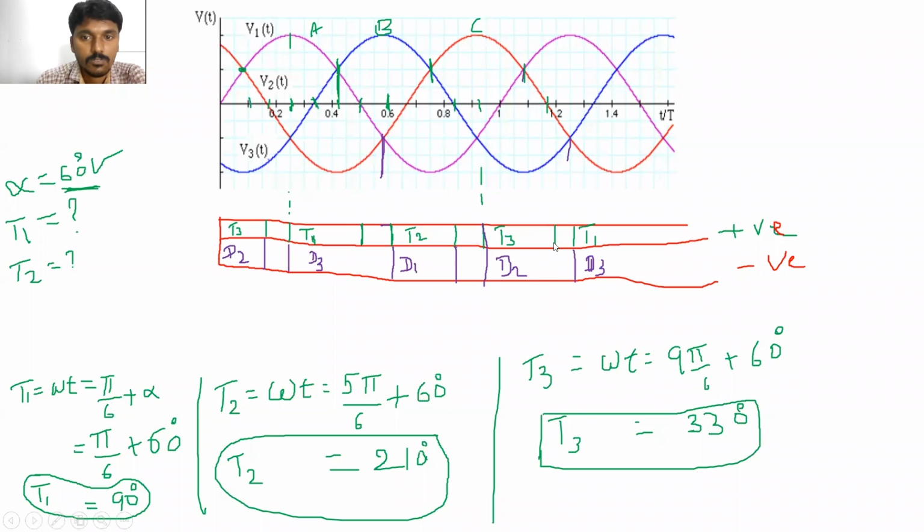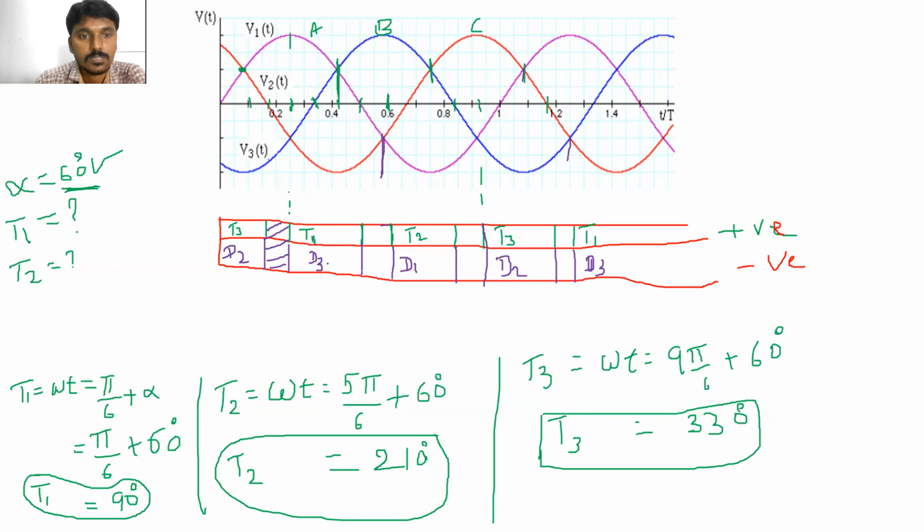In the same way here, from this point to this point, no devices are connected in the upper group. So automatically D2 will be turned off at this point. So the same cycle is repeated. D3 is also turned off at this point, and no device is connected in this period. So what will happen in this period?